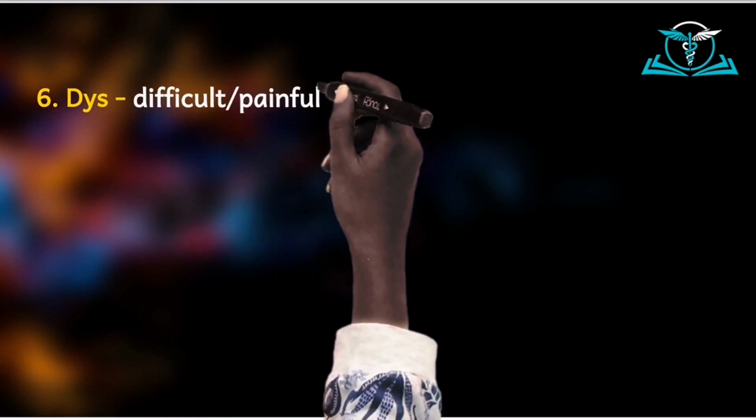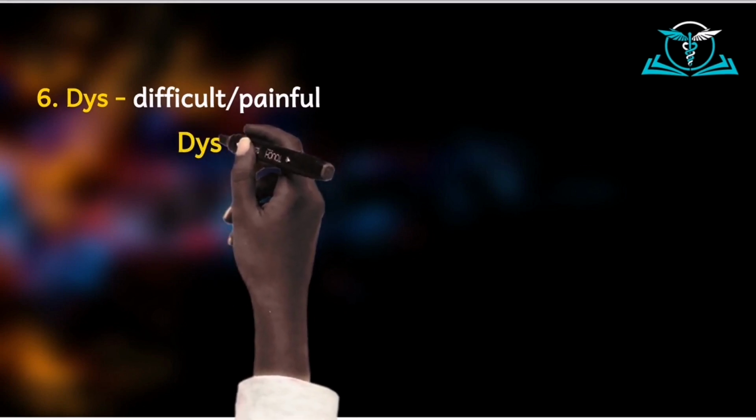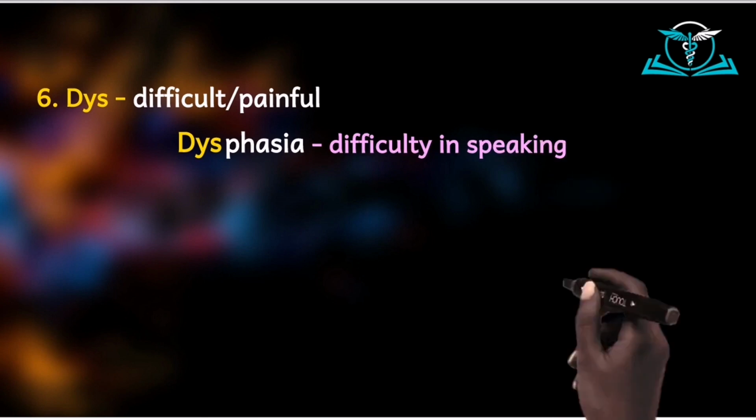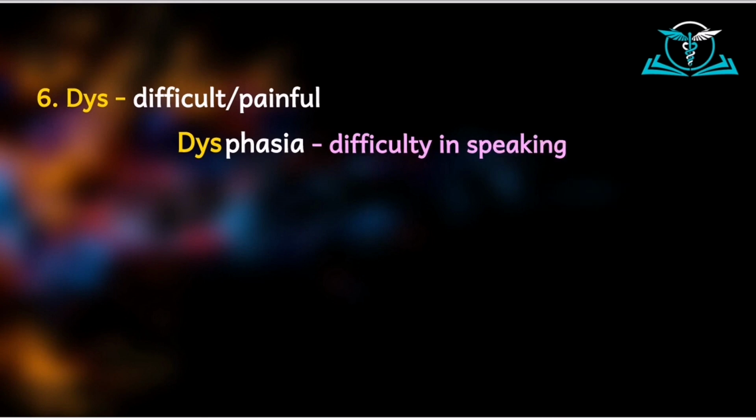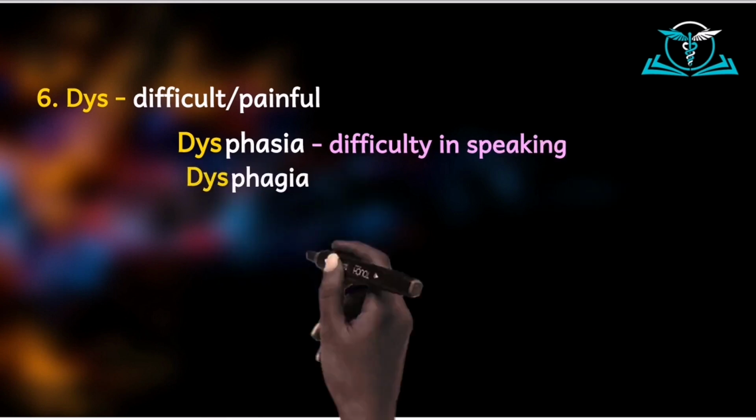Then we have dis. Dis meaning difficult, or in some situations may mean painful. And so when we say dysphasia, phasia is a root word for language. And so when we say dysphasia, we mean difficulty in speaking. Then we have another example, dysphagia.